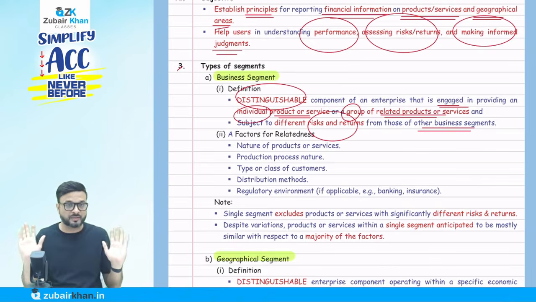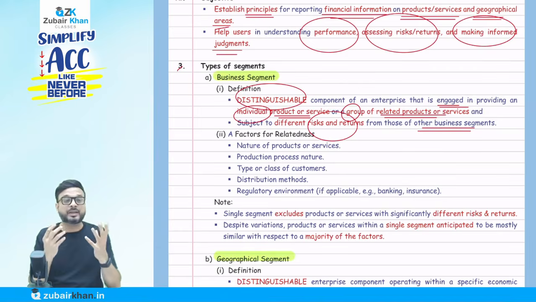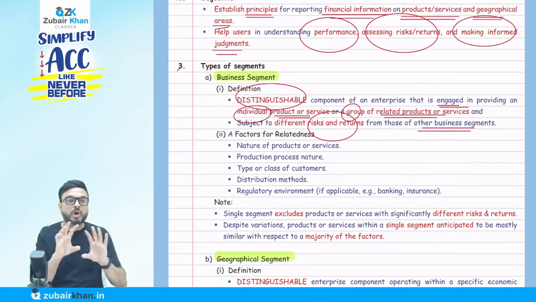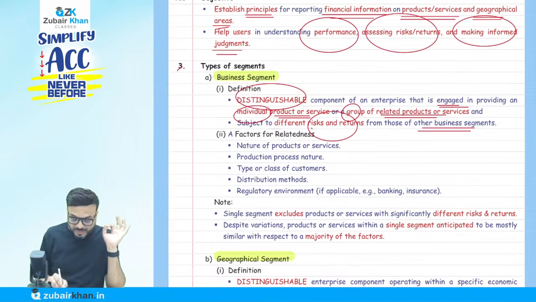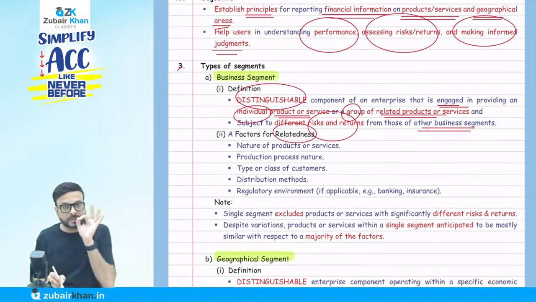Okay, risk and rewards are different. They're a different product here. But how do we decide whether they come under one category or a different category? They have given some clue. They say a factor of relatedness we have to consider. What does it mean? Let me explain one by one.